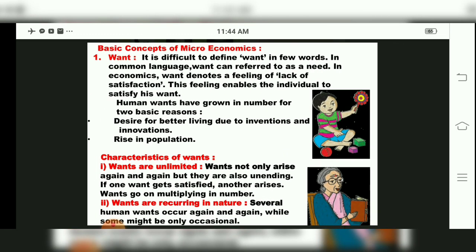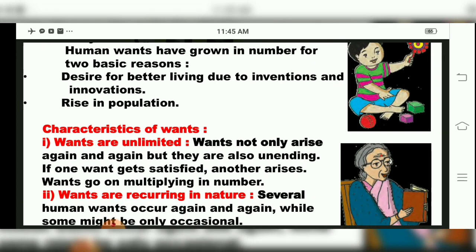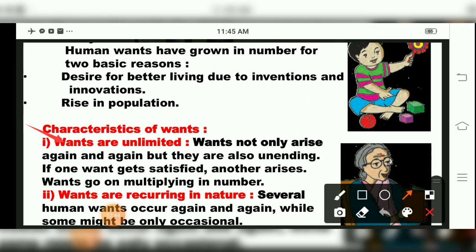Now we will study the characteristics of wants one by one. The first one is what? Wants are unlimited. Now, unlimited means what? Wants not only arise again and again, but they are also unending. If one want gets satisfied, another arises. So wants go on multiplying in number.